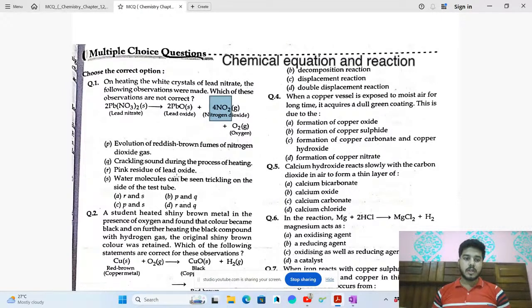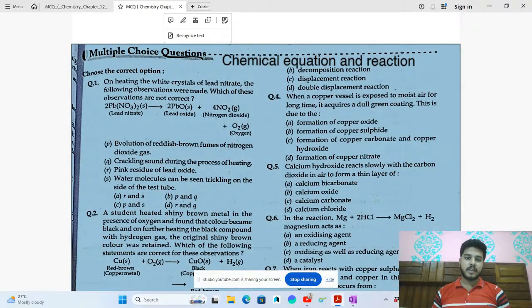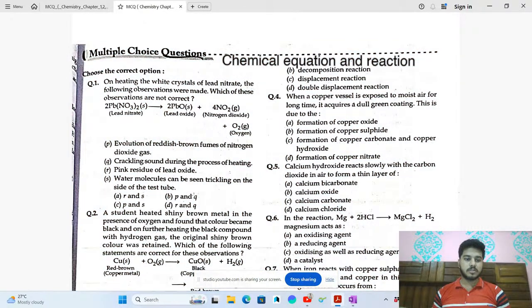Crackling sound could be possible. Pink residue of lead oxide. So we have learned that lead oxide is not pink in color. Water molecules. So there is no hydrogen here. So can there be water in it? So that is also incorrect. So what are the two options which we have eliminated? That is R and S. R and S are totally eliminated. Means A could not be the answer, and where R and S are present, that could also not be right. So R is here, so this is also wrong, and here S is there, so it is wrong.